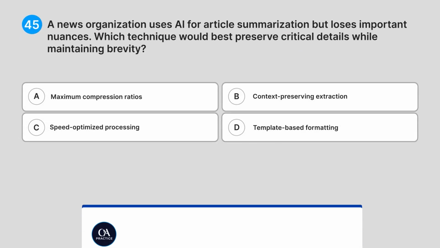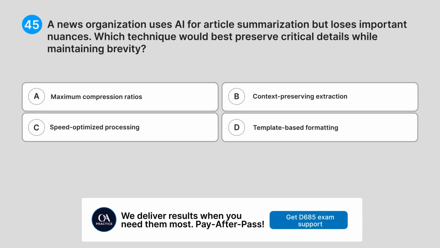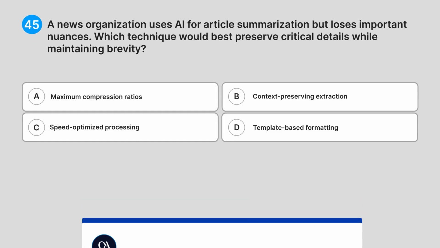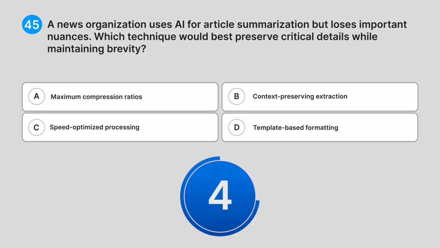45. A news organization uses AI for article summarization, but loses important nuances. Which technique would best preserve critical details while maintaining brevity? A. Maximum compression ratios. B. Context-preserving extraction. C. Speed-optimized processing. D. Template-based formatting. Can you guess the answer?